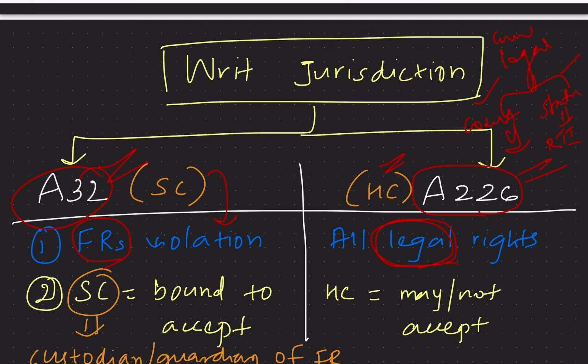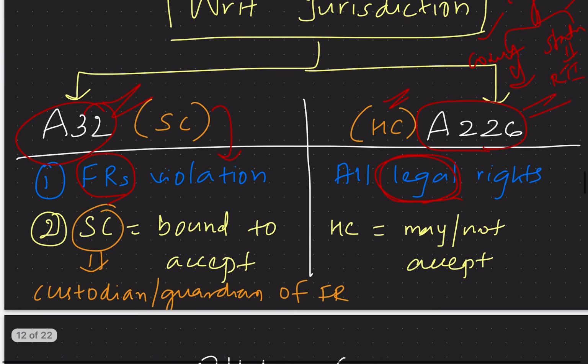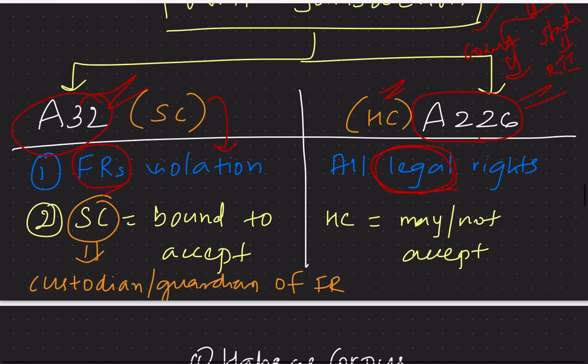And also here, when we go to the Supreme Court to seek a remedy for the protection of fundamental rights, the Supreme Court is bound to accept that case, because the Supreme Court is considered the custodian or the guardian for the protection of fundamental rights, whereas the High Court may or may not accept the case. So that is the difference between the writ jurisdiction of the Supreme Court and the High Court.